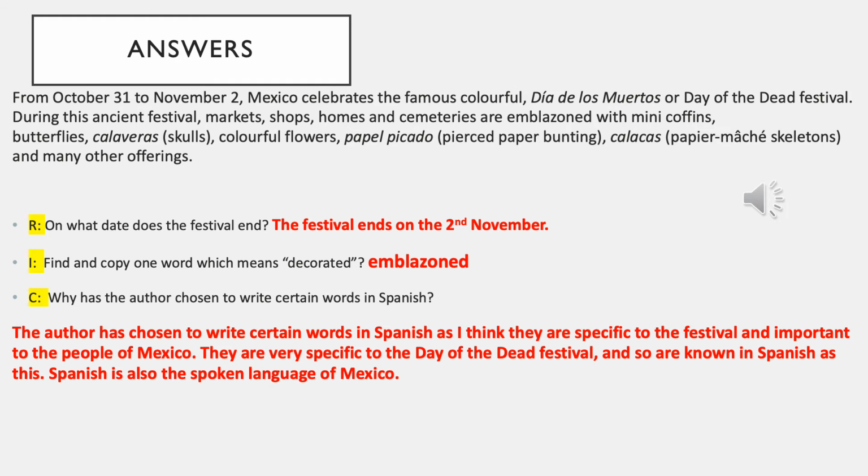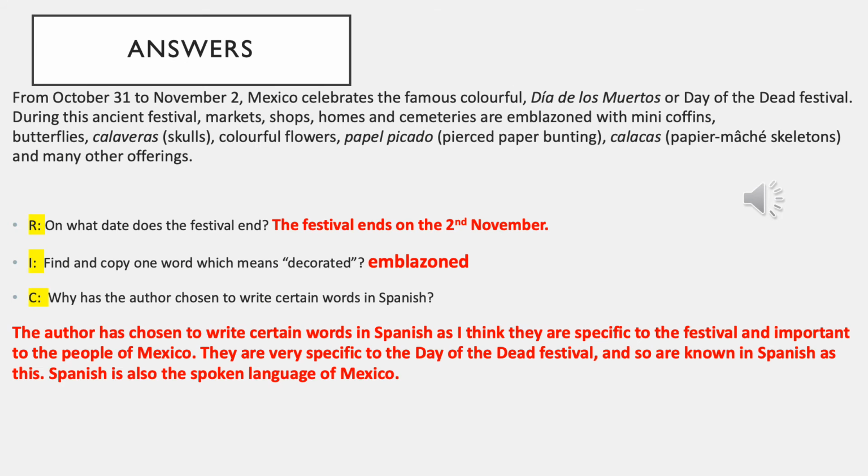Now, you should have answered these questions really carefully and thought back, looking at the text to help you answer them. So for R, on what date does the festival end? The full sentence you should have is the festival ends on the 2nd of November. At this point, you should be looking back at the text and seeing that it says from October 31st to November 2nd. So at that point, you know that it ends on November 2nd.